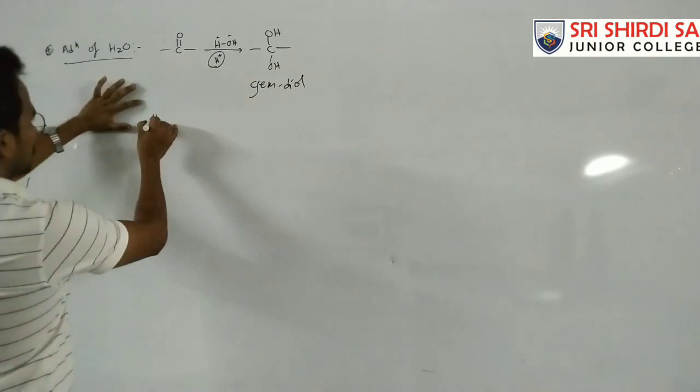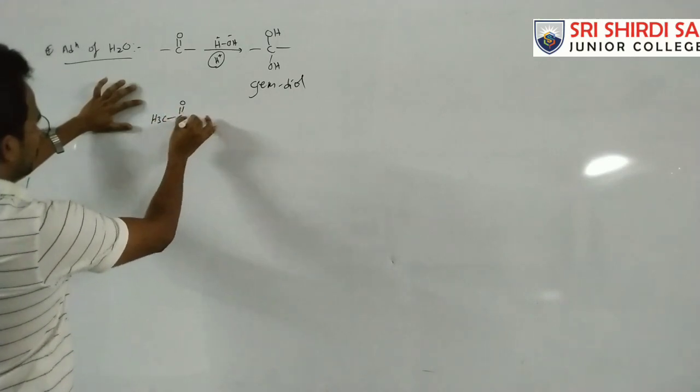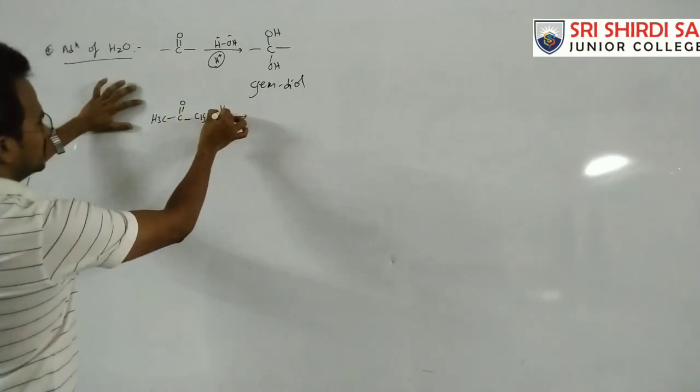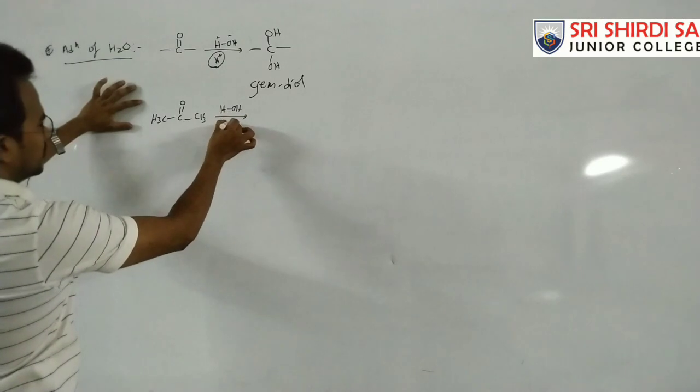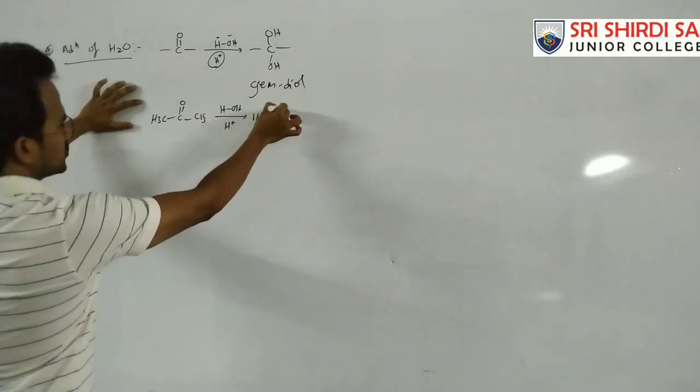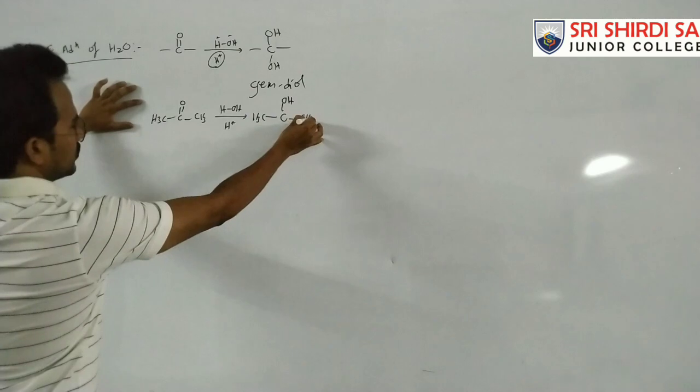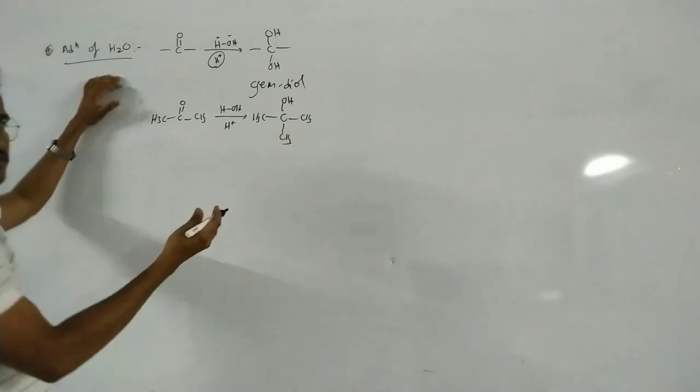For suppose CH3 C double bond O CH3, acetone, on addition of water gives OH, OH, and this is an unstable compound.